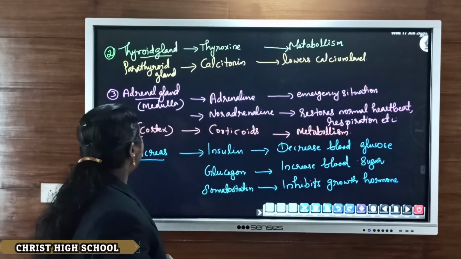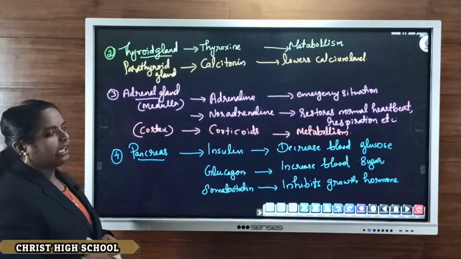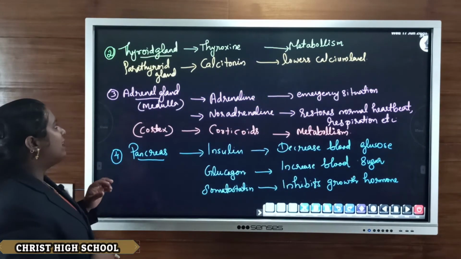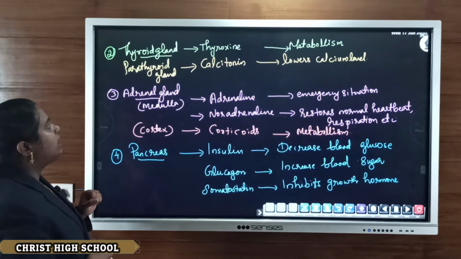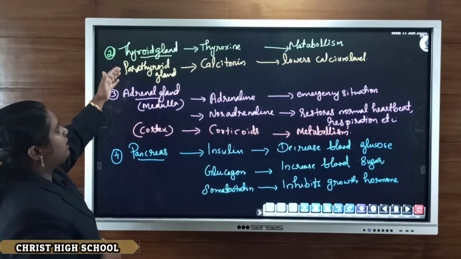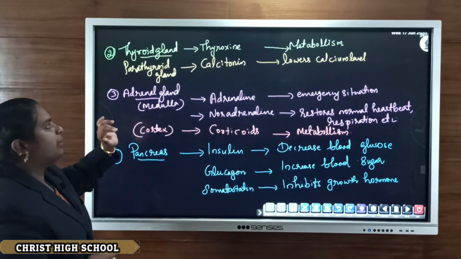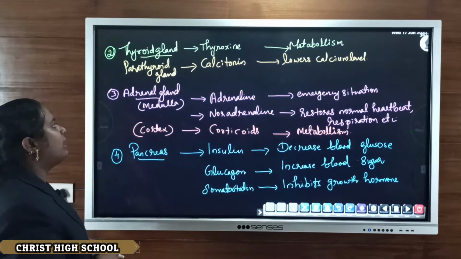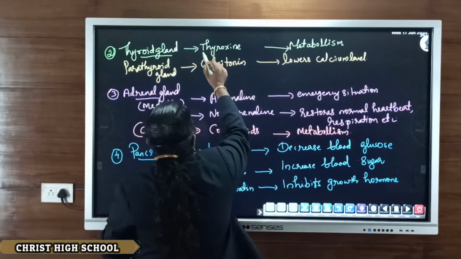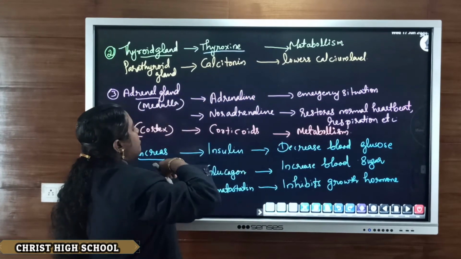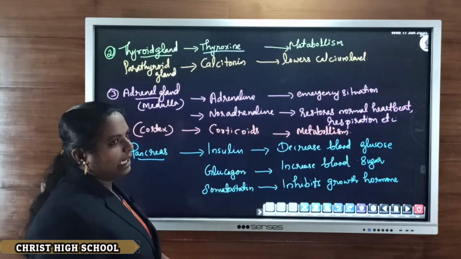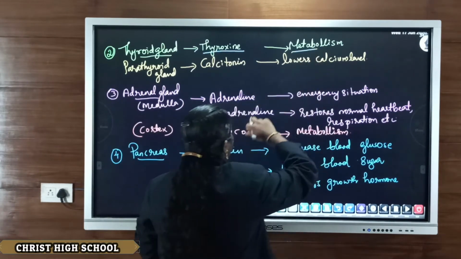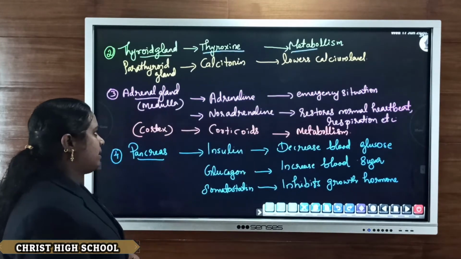Next, the thyroid gland, another most important gland, mainly located in the neck region. In association with the thyroid gland, the parathyroid gland is also present. The main secretion from the thyroid gland is known as thyroxine. The hormone thyroxine is mainly secreted from the thyroid gland, and its main function is to help in the metabolism process.